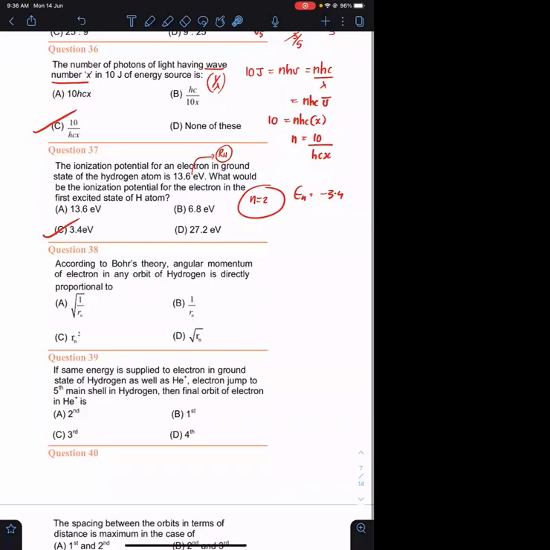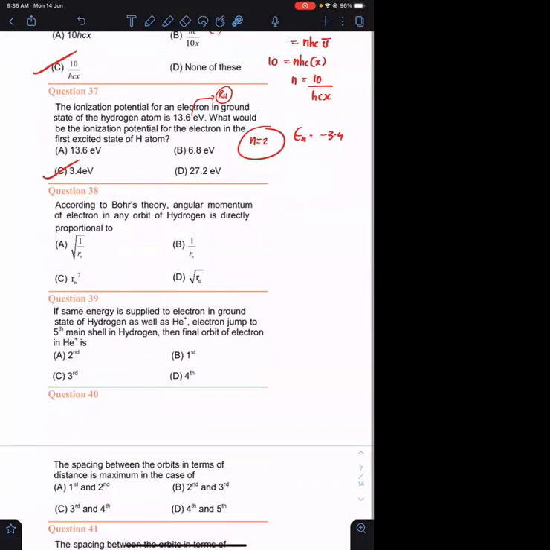Yeah, this question number 38. How many of you got this question right? Okay, good. They're asking, according to Bohr's theory, the angular momentum of the electron is directly proportional to. ये जो MVR है, MVR equals to nh upon 2 pi, or the angular momentum is proportional to n लिख सकता हूं मैं.